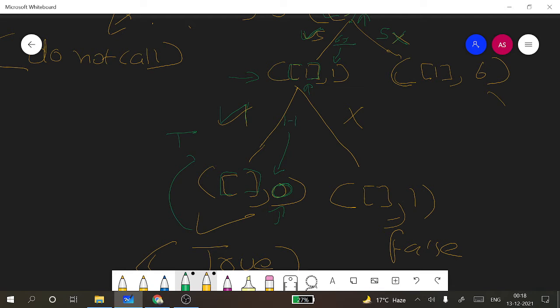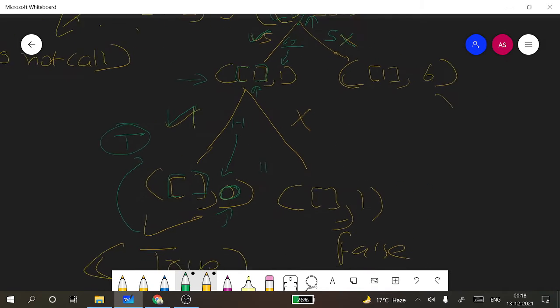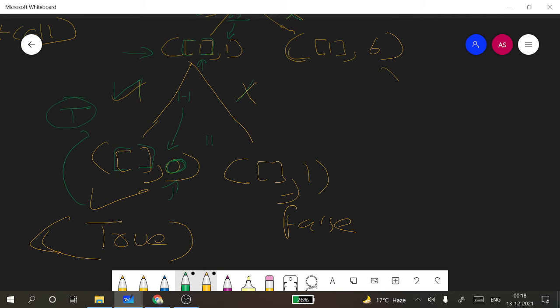There would be an OR condition between all of these conditions. If any one of them becomes true, we'll return true as the whole answer. We'll analyze all the other conditions as well: if we do not consider 1, we will be left with nothing because we have discarded this element and we don't have anything in our array. And since we haven't considered this 1, our remaining to-find will also be 1.